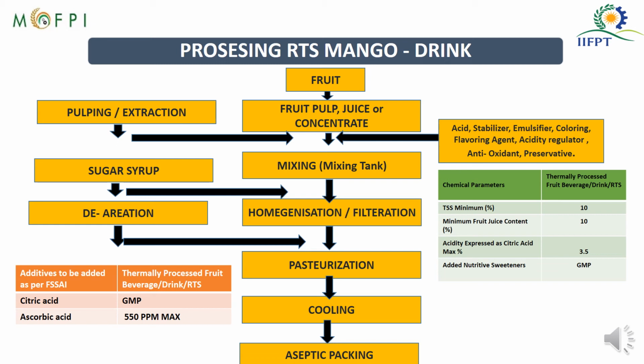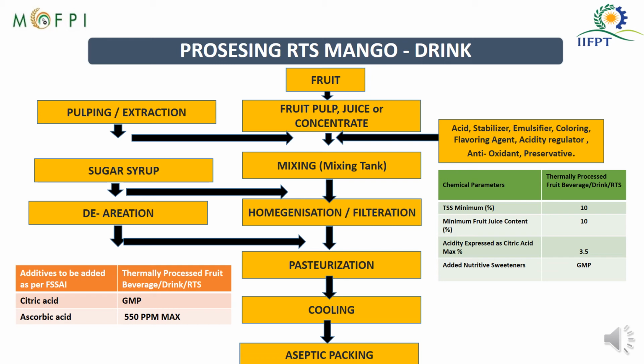Then, to get a homogeneous mixture and uniform quality in the beverage, you need to homogenize it, and to remove unwanted large particle impurities, you need to filter it. Sometimes you also have to de-aerate the fruit juice so that you have a crystal clear view of your beverage.